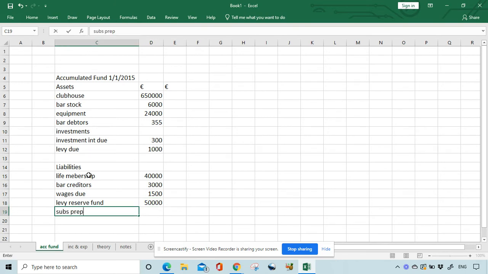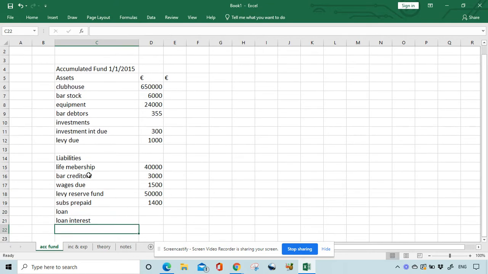Subs prepaid is 1,400. And then we have loan interest, and we also had the bank account, which we know was a liability, 8,500. So I'm going to go ahead now and I'm going to do the note on investments and I'm going to do the note on loan.